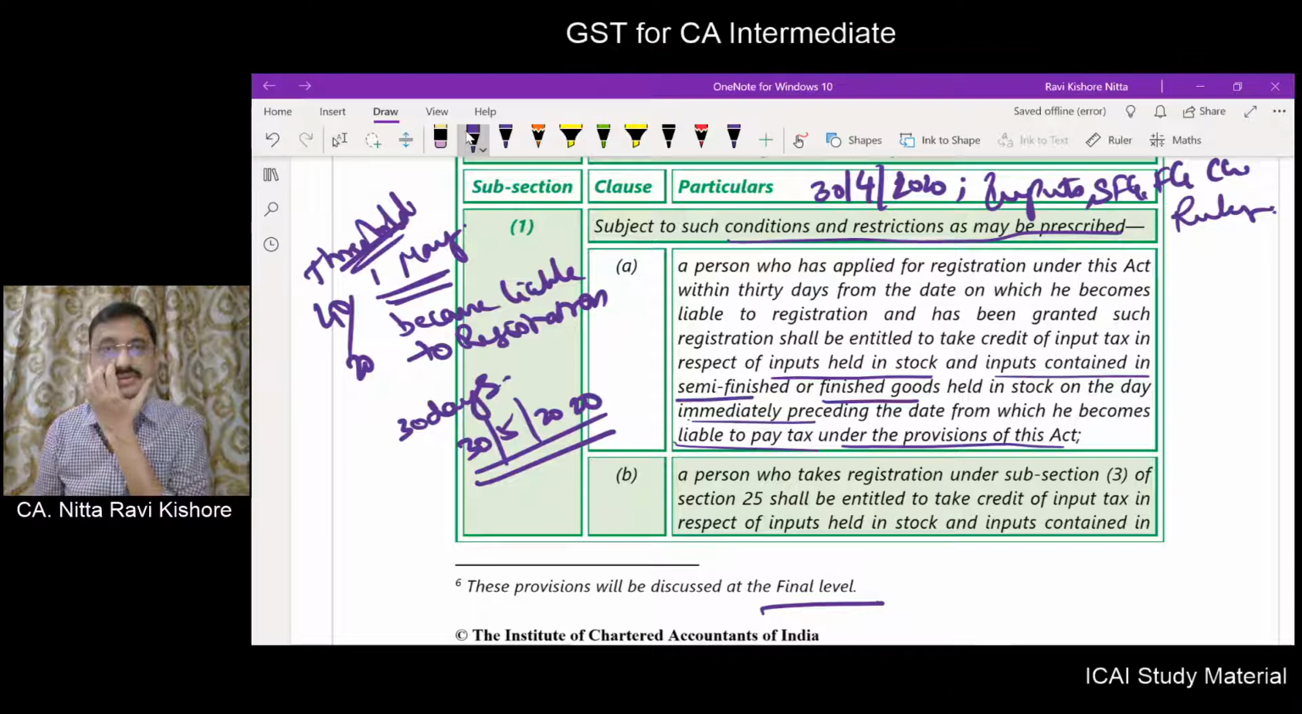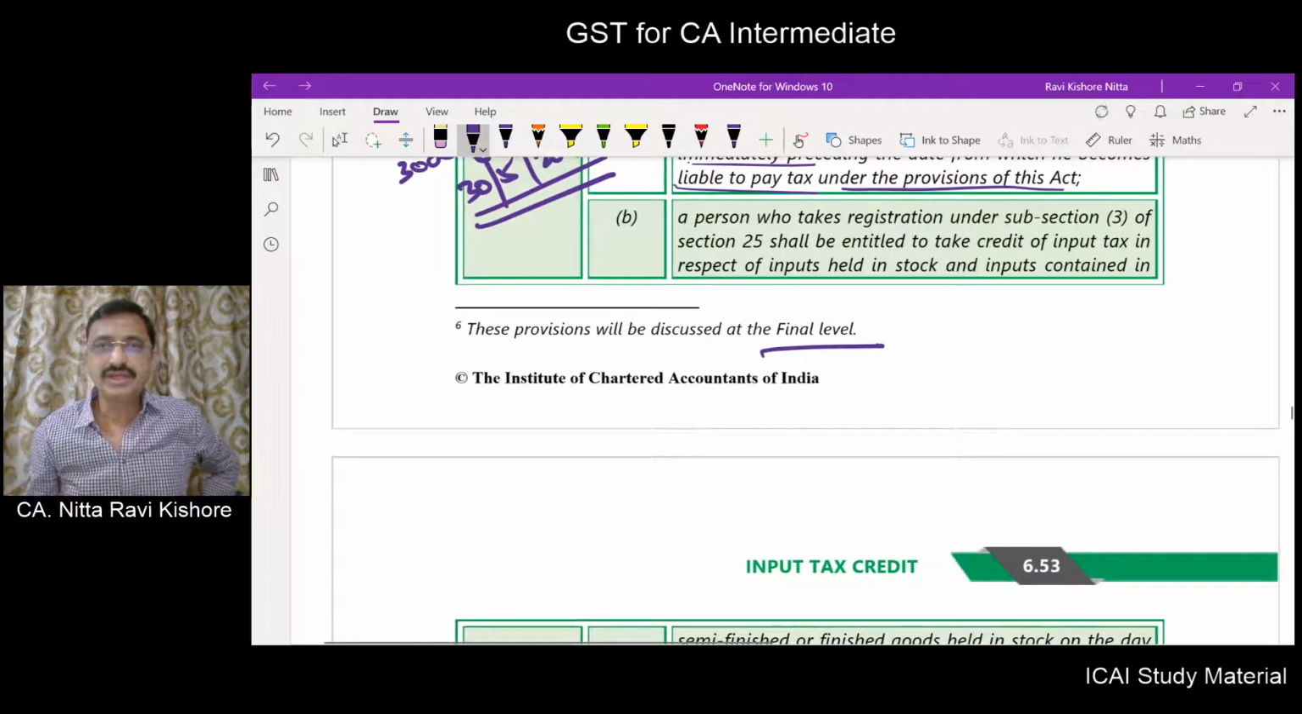Of course, capital goods is not mentioned here. It may be mentioned in another subsection. So, inputs held in stock and inputs contained in semi-finished or finished goods held in stock on the day immediately preceding the date on which he becomes liable to the provision. So, as on 30th April 2020, because from 1st May he is liable to registration, goods lying with him as on 30th April 2020, he is eligible for input credit.